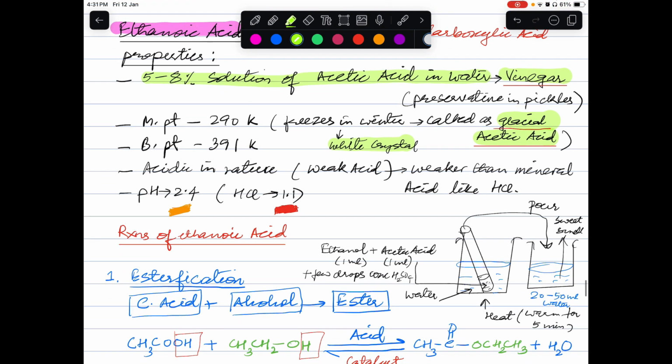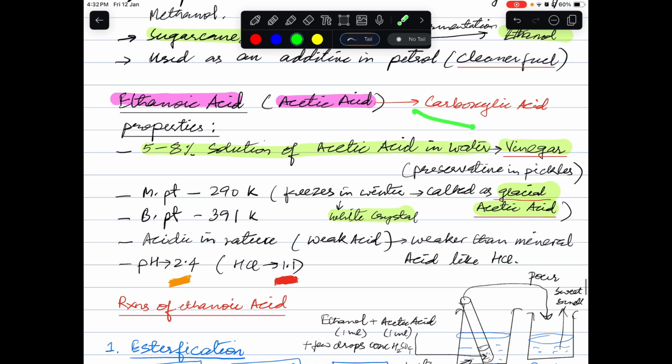Next, it is acidic in nature, and we can confirm this with pH paper. But keep in mind that it is a weak acid, weaker than mineral acids. What are mineral acids? Hydrochloric acid, sulfuric acid, nitric acid, that is inorganic acids, are called mineral acids. So it is weaker than these acids. All carboxylic acids are weaker than mineral acids. Mineral acids are strong acids.